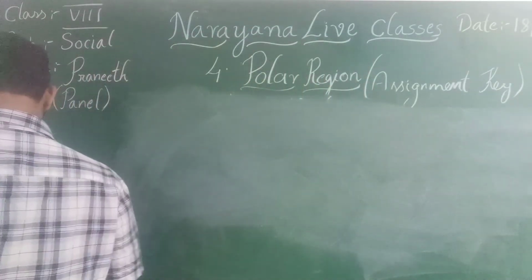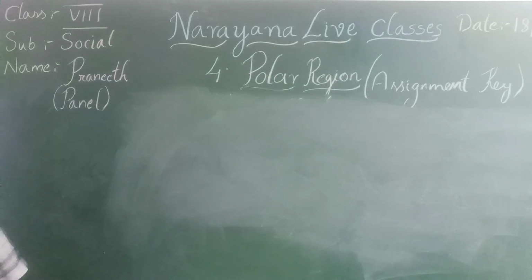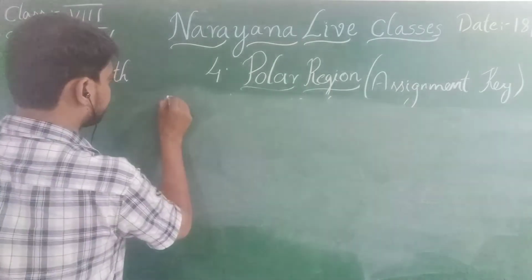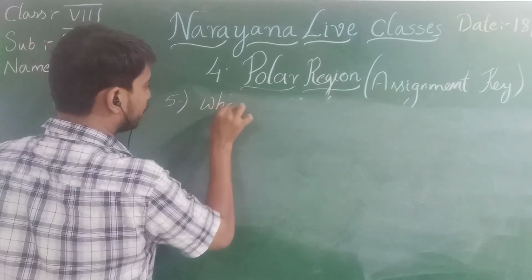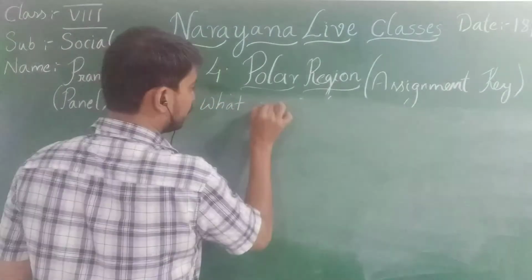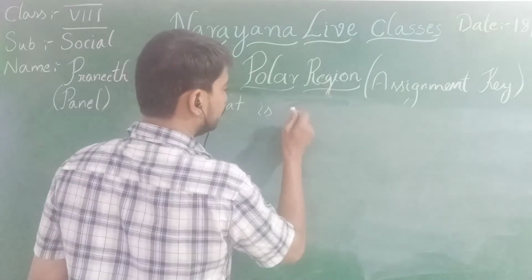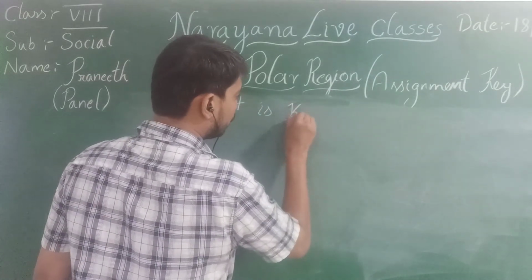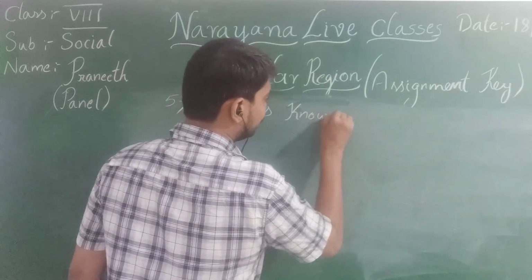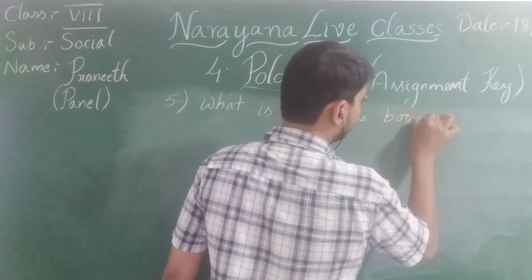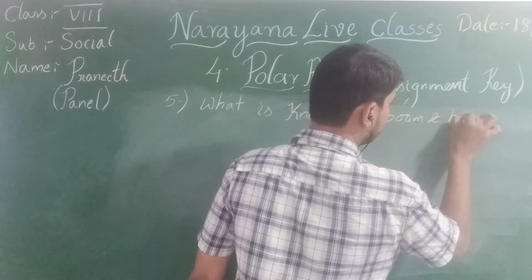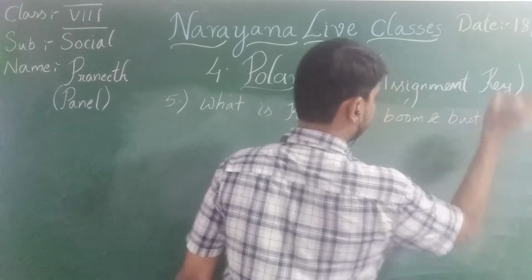Coming to the fifth question, which is the last one. What is described or known as boom and bust?